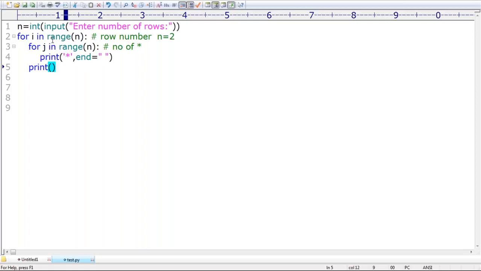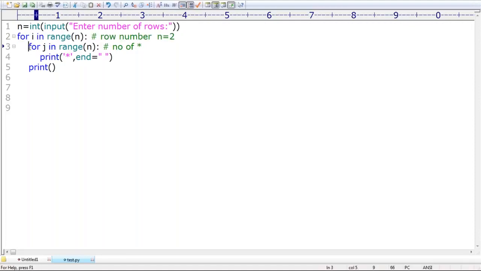Aditi, yes. Sir, can you please tell what the I value means? I is always going to represent the row number. How many rows are there? Like this, I is going to take the row number. Okay, what is the next one, sir?